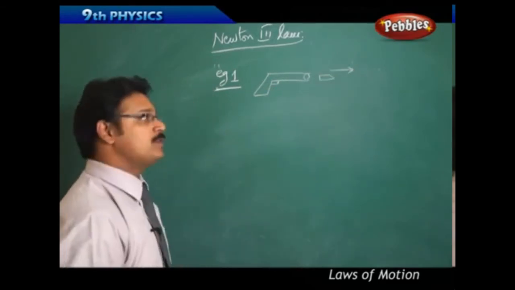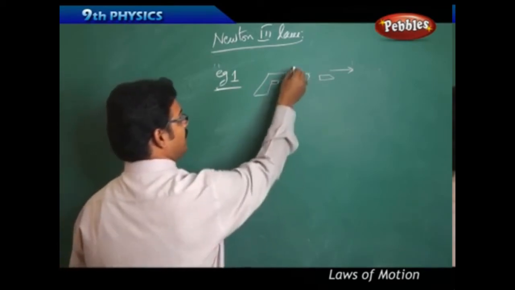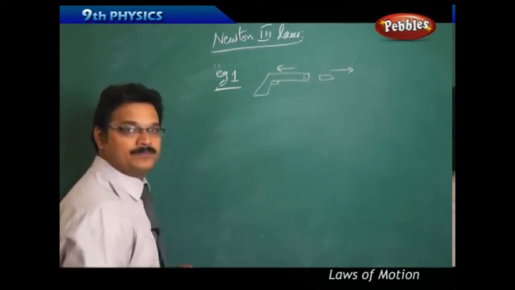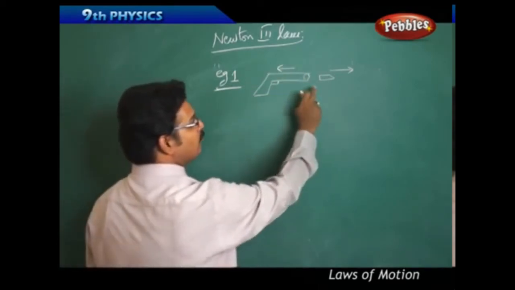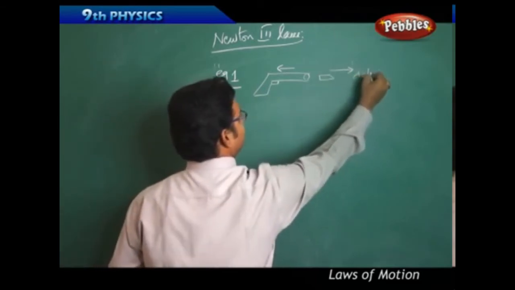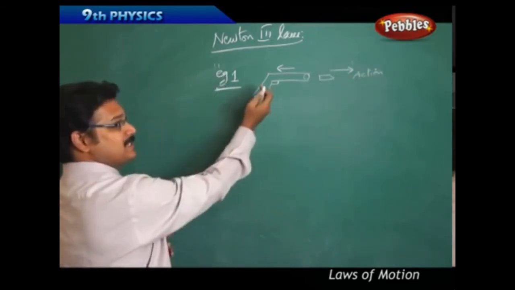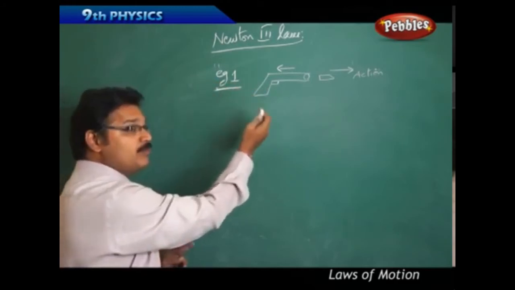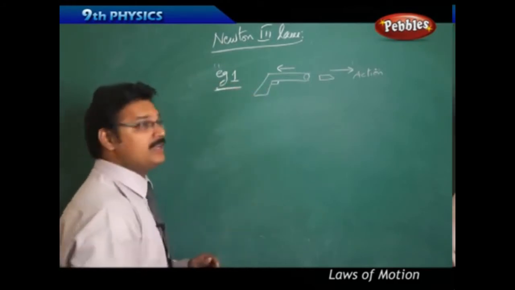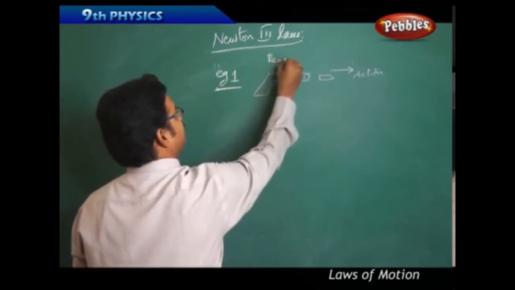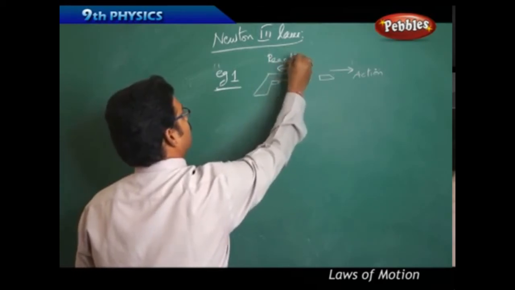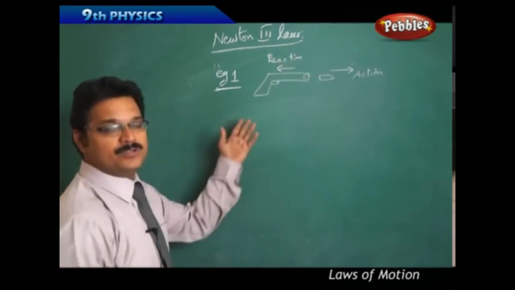What you experience is that the gun moves in the backward direction. So the bullet moving forward is the action, and because of that the gun moves backward, which is called recoil, and that is the reaction. So this action-reaction pair is an example of Newton's third law.